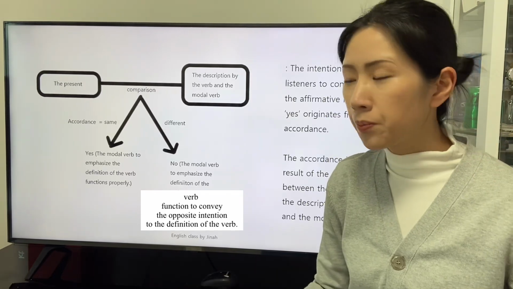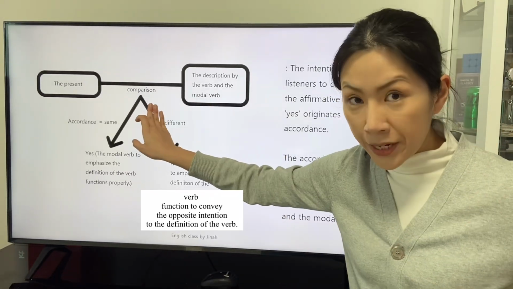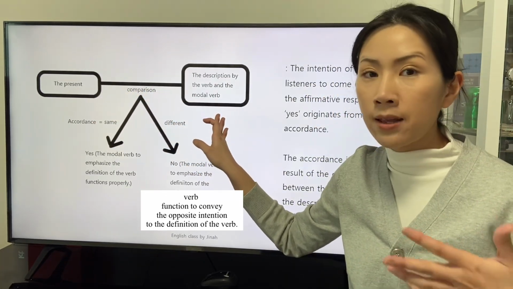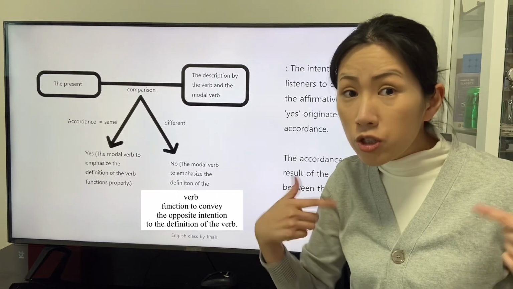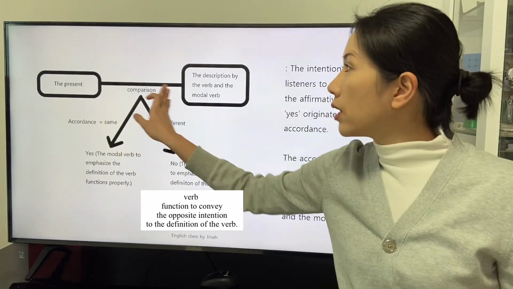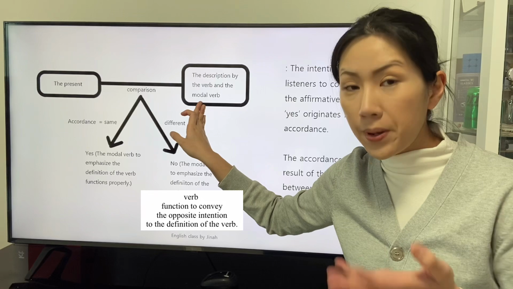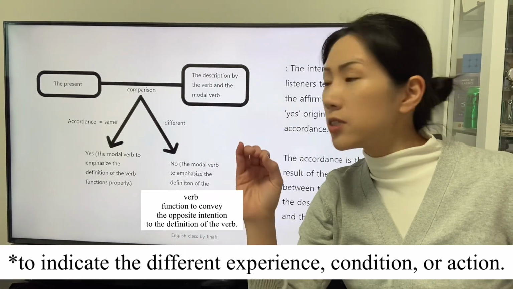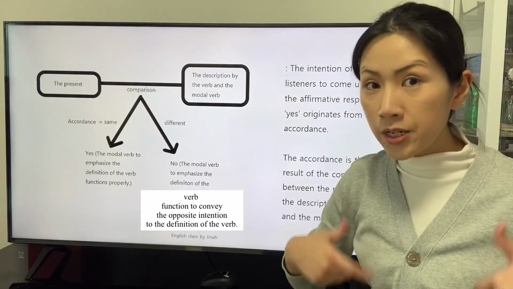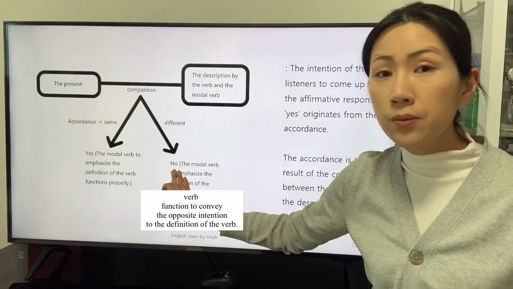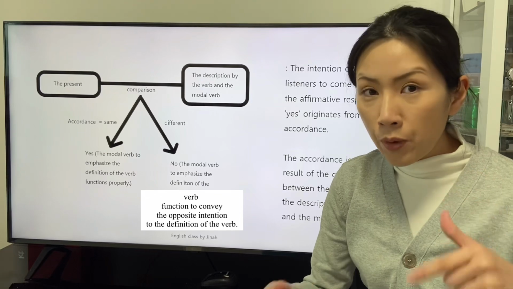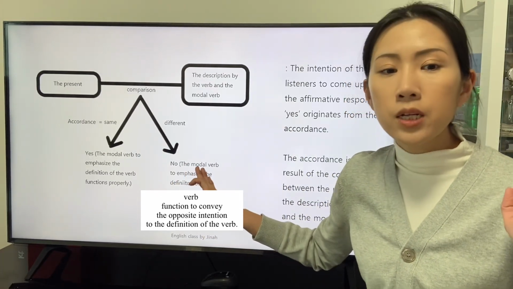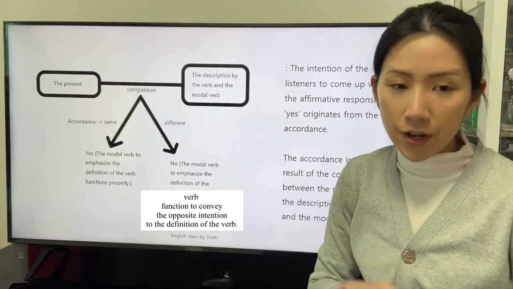The listeners who compare the present and the description by the verb and the modal verb and judge them not accorded respond with the answer no. The response of the listeners no means that the modal verb to emphasize the definition of the verb does not function properly.